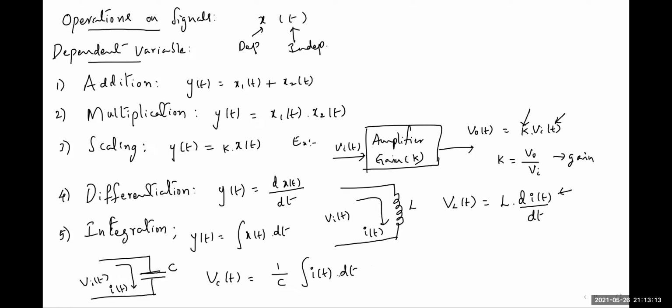Here the current signal is integrated to get the voltage signal. So we can perform integration on the dependent variable of a signal. Like this, 5 different operations we can perform on the dependent variable of a signal. So let us see the addition and multiplication operations with the help of one example.